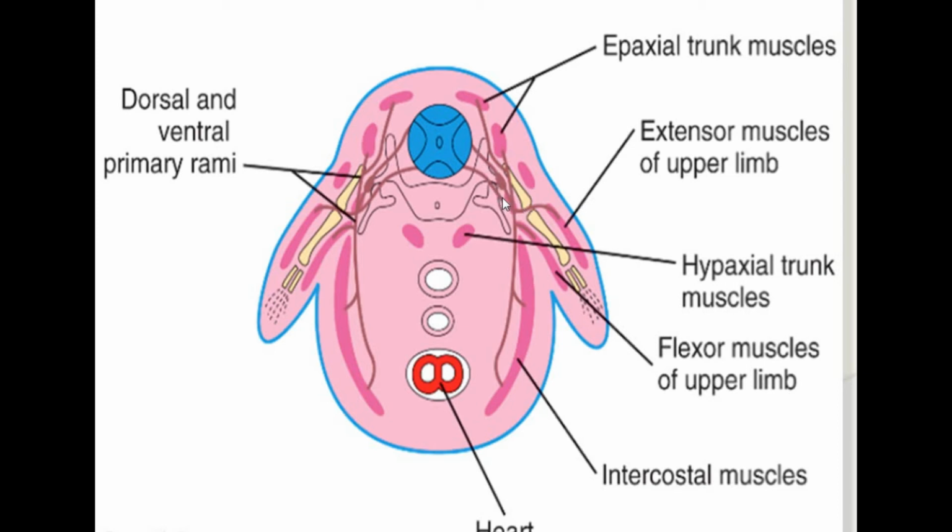The hypaxial muscles give the segmental arrangement, and that segmental arrangement only persists in the thoracic region, while in the rest of the body, because of the development of the embryo, this segmental arrangement gets lost.